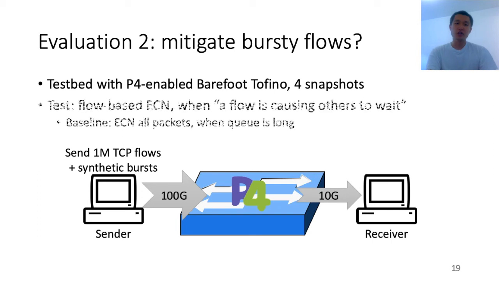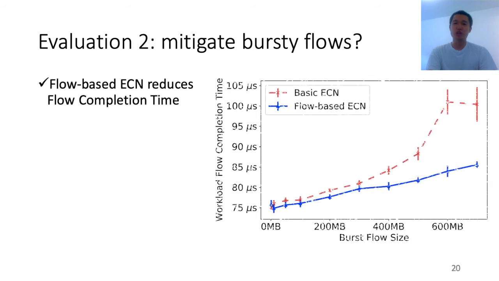We tested our idea using a flow-based ECN. ECN here means early congestion notification, which will trigger a TCP congestion control mechanism. Here, if we find out the queue is long and one particular flow is causing others to wait, which means one particular flow is occupying a large fraction of the queue, we will add an ECN flag to the flow's packets to make sure it's throttled. And we compare that with a baseline where, whenever the queue length exceeds the threshold, we add an ECN tag to all the packets.